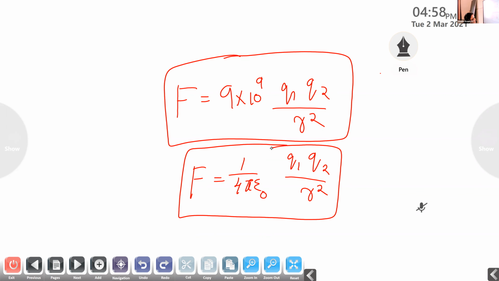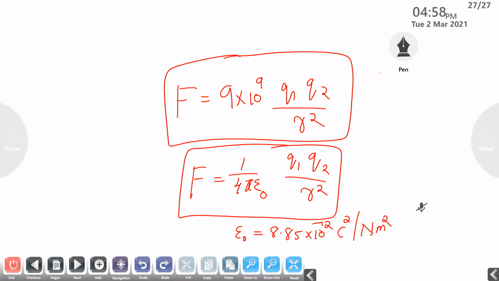Vidur, what is its value? 8.85 into 10 raised to minus 12. You may also study its unit: Coulomb square per Newton meter square.